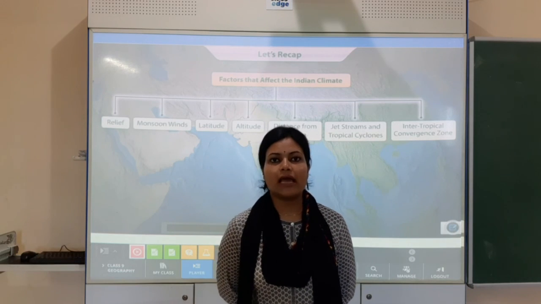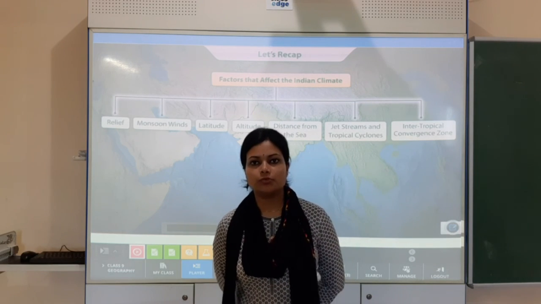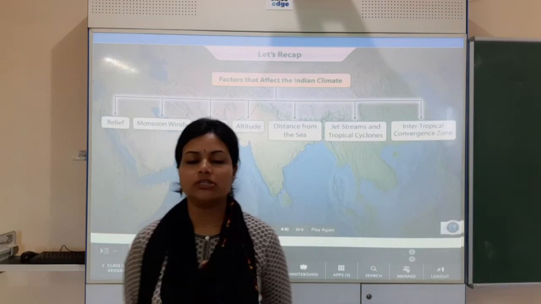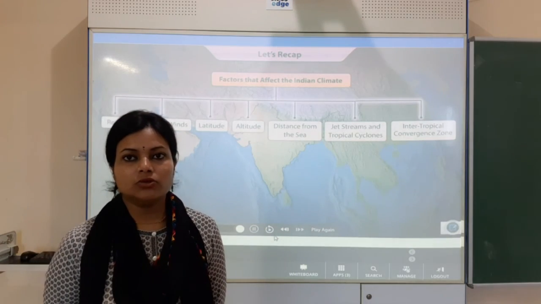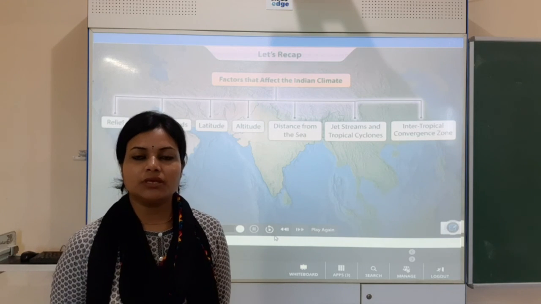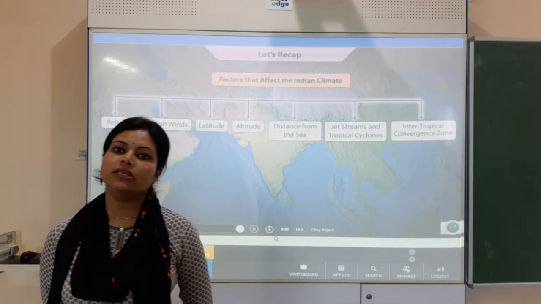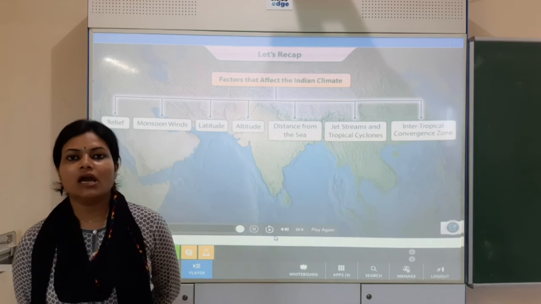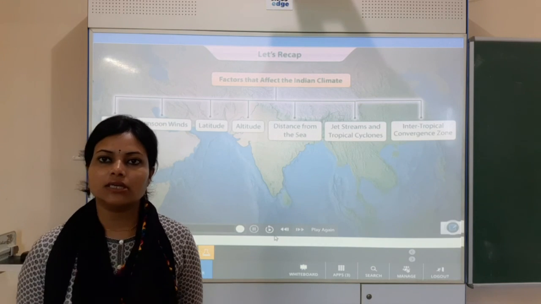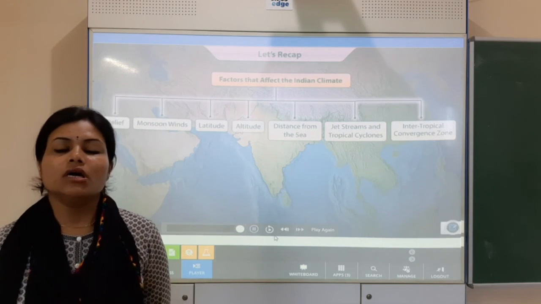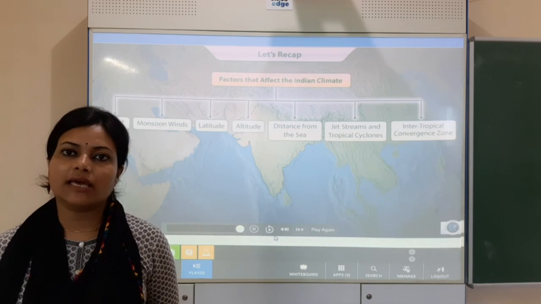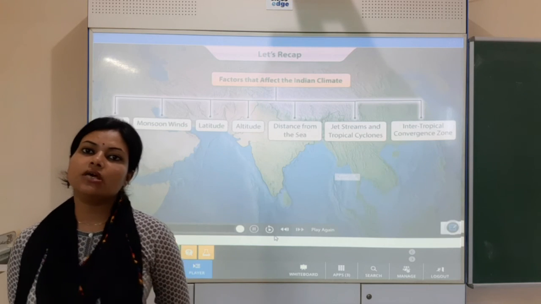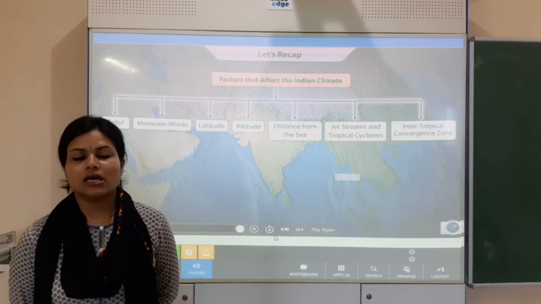I always say don't take much pressure for the geography part. Here you just need to go through the data, the details, and mention all these things in the answers. So there are no very hard and fast things in geography. You just need to learn a few points and the details of them, and the facts and figures. Likewise, that is how it is in the geography part in your class.